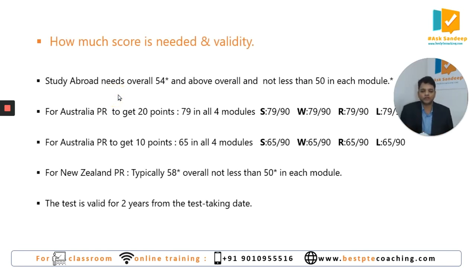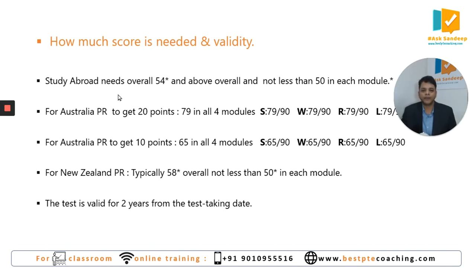So how much score should I get in the PT Academic? You must understand one thing, the PT Academic exam is conducted for 90 marks. The ultimate score in PT Academic is 90 marks. So if you are a student looking to study abroad, you are supposed to get 54 marks of overall score and also nothing less than 50 in each communicative skill, that is speaking, writing, reading, and listening.